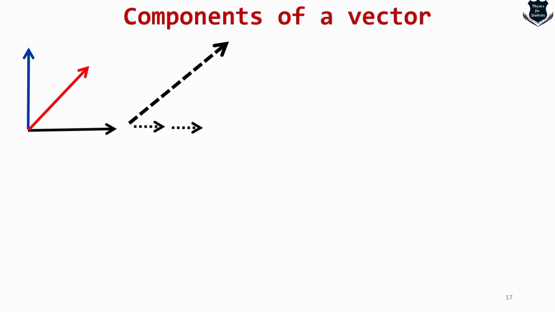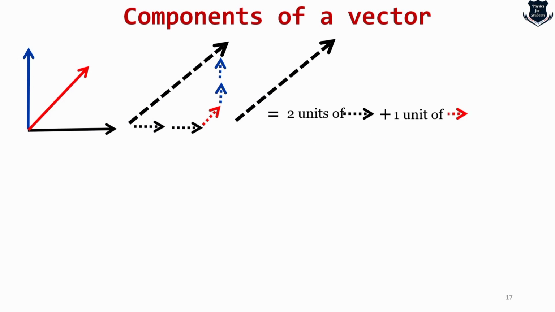So what we can do is, you see, we go 2 steps. We are trying to make up this vector, I mean to say, construct a vector made out of small vectors. Then we go a little bit up using this red vector, and then we connect using the blue. So on the x-axis we go with the black, then a little bit towards the red, and then blue. So we can tell this vector is made of 2 units of black vector, 1 unit of red vector, and 2 units of blue vector.